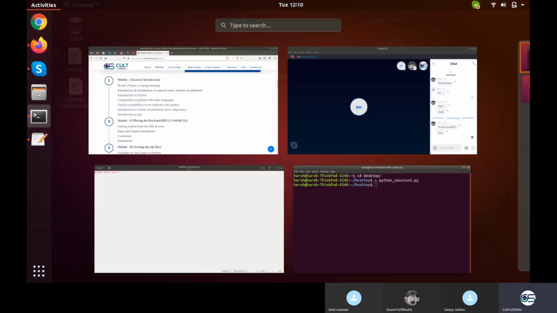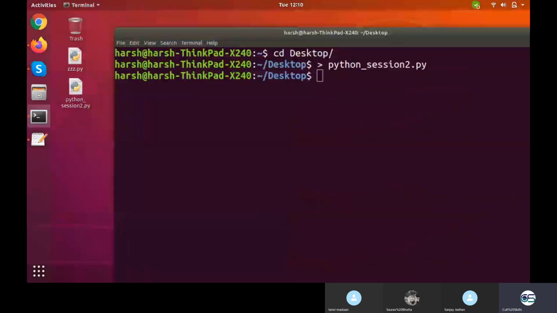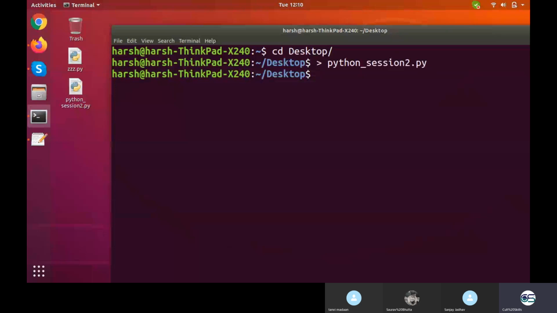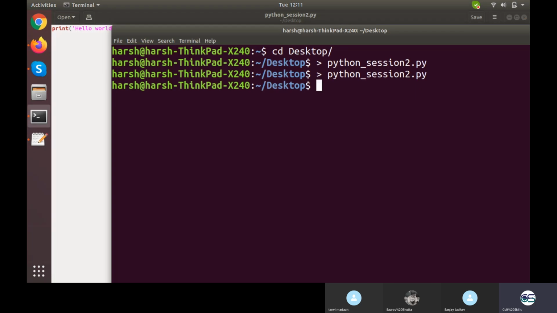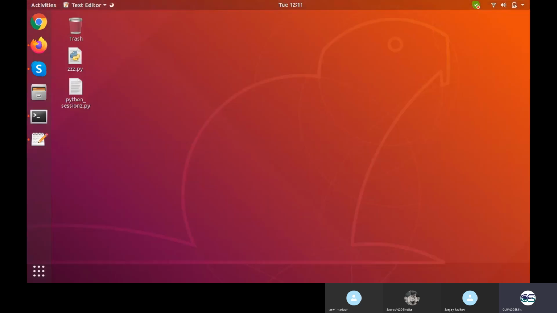So either you can open the text editor, make a new file and save it on the desktop, or you can create a new file in this way. And I created the file with the extension .py. You need to make sure of this very much. Even on Windows and on Linux, if you have Python installed in your system and you create a .py file, you will get this sort of logo on it. This logo is available only when you write a single line of Python code into it. Otherwise, if you create a new file and look at the desktop, the file is a normal text file, though with the extension .py. When I write a particular code into it, it turns out to be a Python file. The Python logo gets embossed over it.